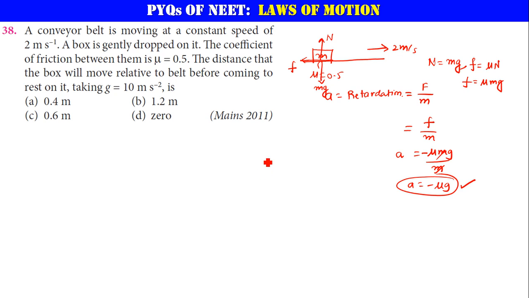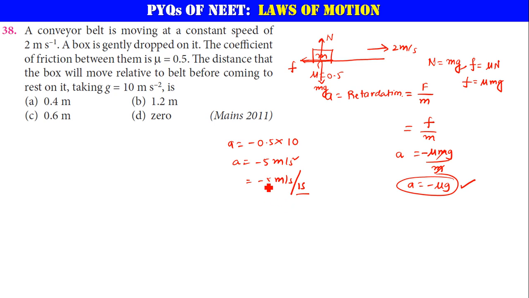But in the problem he has given the mu value, that is 0.5, so minus 0.5 times g. I am taking g value as 10. So A is equal to 0.5 times 10, which is 5, so minus 5 meter per second square is the acceleration, or you should say the retardation is 5 meter per second square. That means in every 1 second, let me rewrite this as minus 5 meter per second, it is going to oppose a velocity of 5 meter per second.